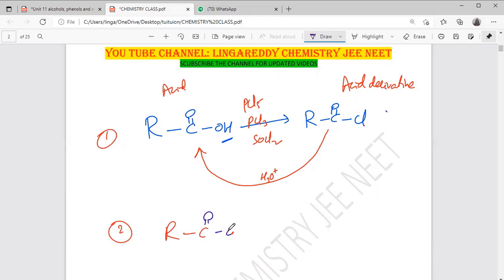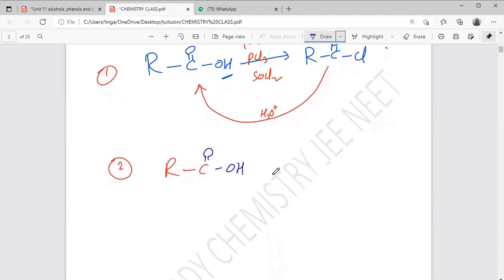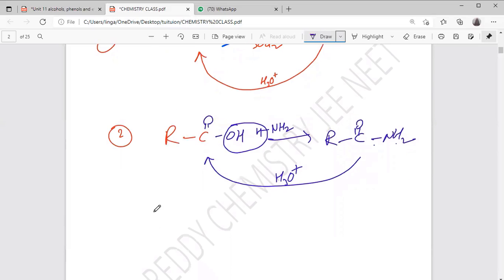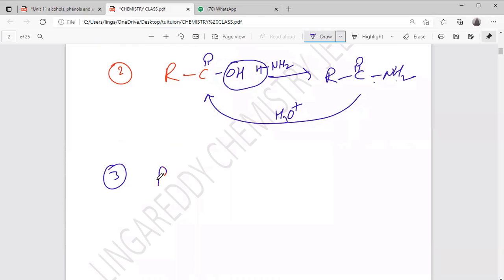The second thing: C double bond O, OH, carboxylic acid. Next, what do we want to prepare? C double bond O, NH2, we want to prepare, right? So for the NH2 related compound, generally I am taking ammonia, NH2H. What's happening? H2O is removed, forming amide. Understood? Yes, sir. If I want this back, return with H3O plus.